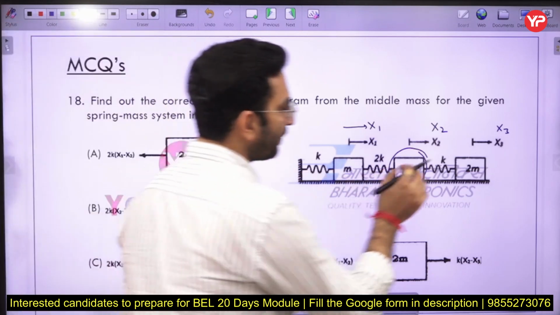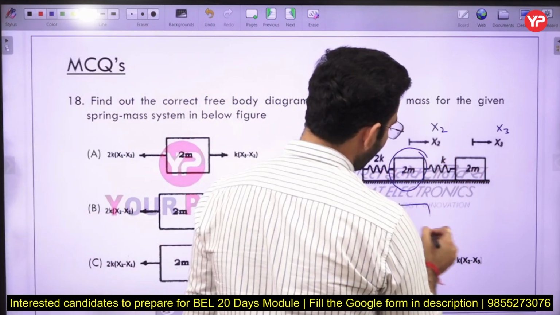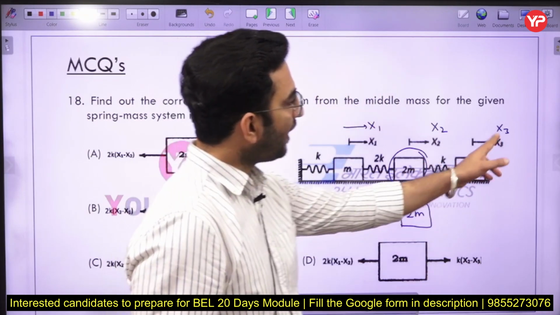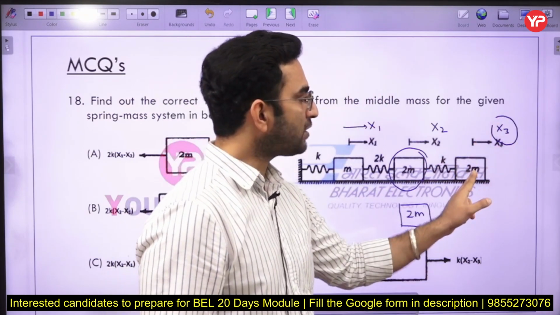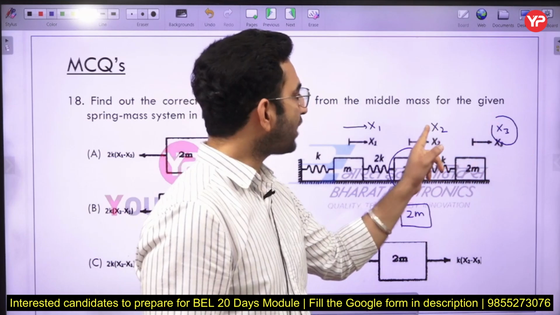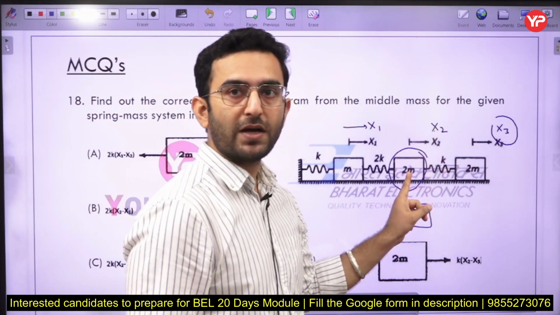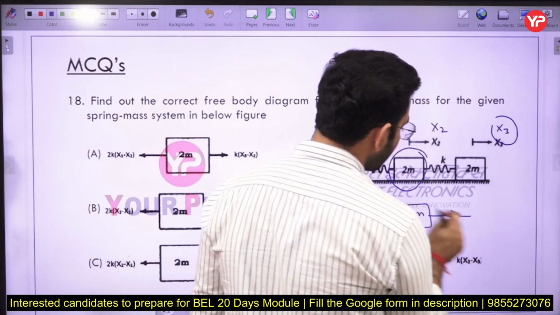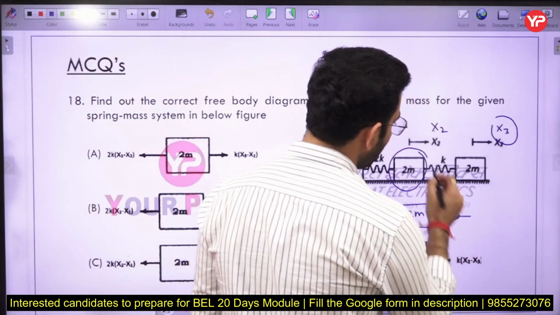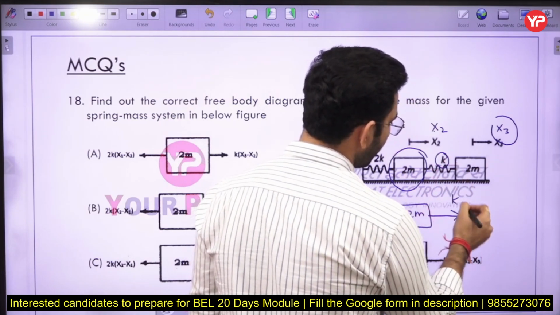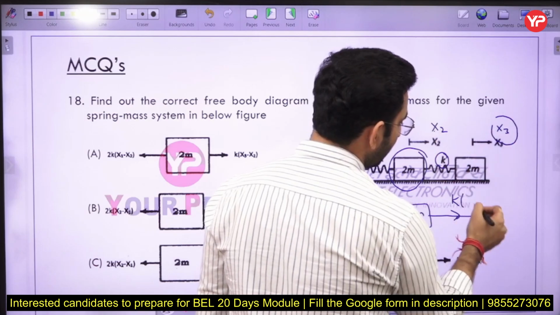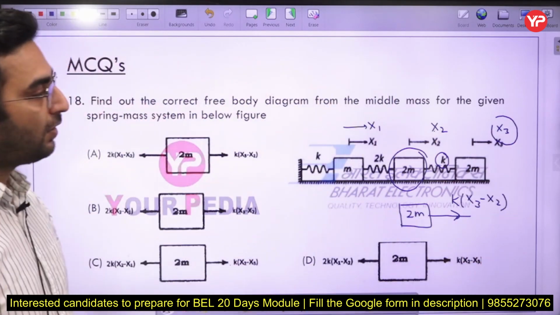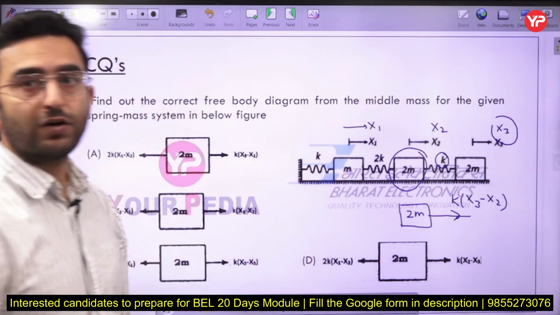So just understand. Here we have 2m mass. Now you can see x3 is the displacement due to this particular mass, and x2 is the displacement due to this middle mass. So I can say the resultant displacement is going to be equal to this stiffness multiplied by the difference between the displacements here. This will be the net force acting over the middle mass toward the right.